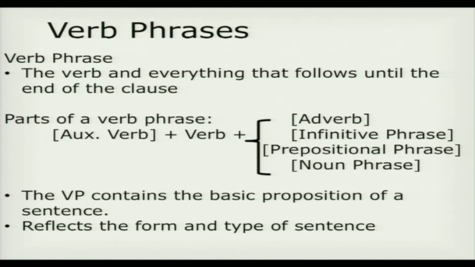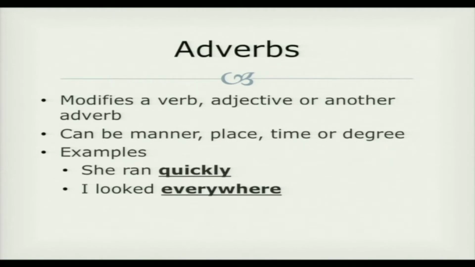What is a verb phrase? A verb phrase is the verb and everything that follows it until the end of the clause. So a verb can have an auxiliary verb, potentially, and a verb, and it can be followed by an adverb, an infinitive phrase, a prepositional phrase, or a noun phrase. Verb phrases are important because they contain the basic proposition of a sentence, and they reflect the form and type of a sentence. Adverbs modify a verb, an adjective, or another adverb.